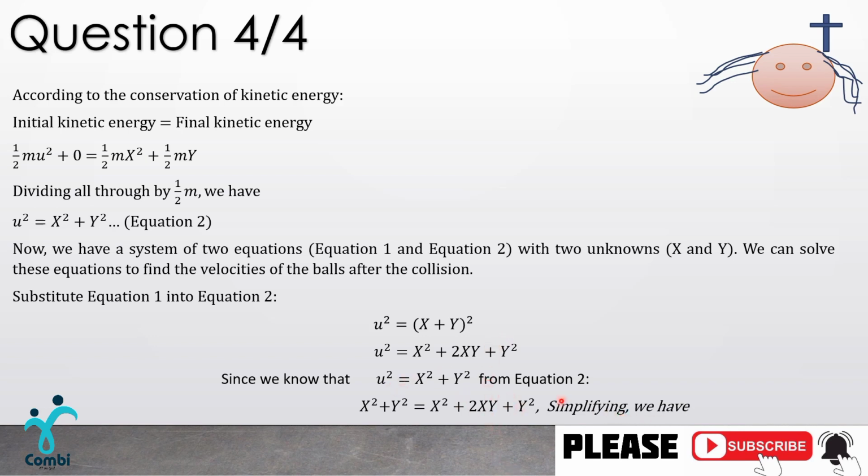So if we simplify these, simplifying in the sense that we bring like terms together, if you bring this other x squared to the left, you have x squared minus x squared and it gives you 0. If you bring this other y squared to the left, you have y squared minus y squared, because when this y squared comes this way, it becomes negative. So we have 0, and we're left with just 2xy. That's what we're going to see in the next slide.